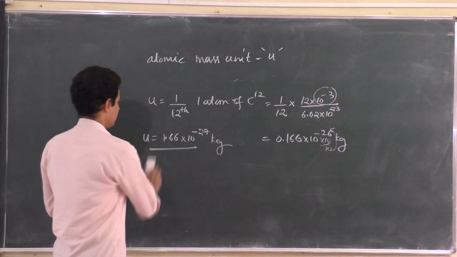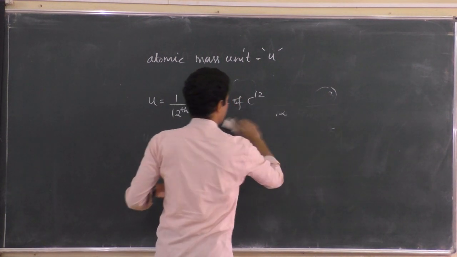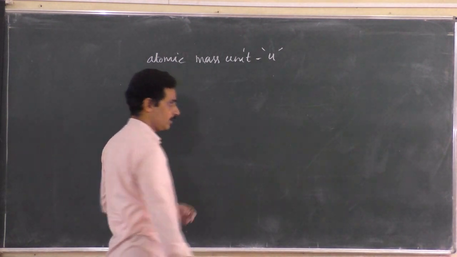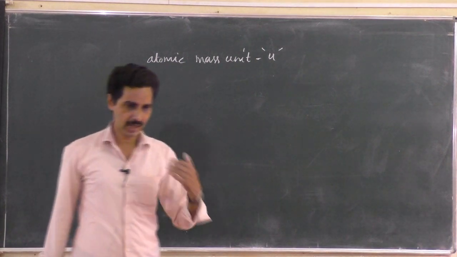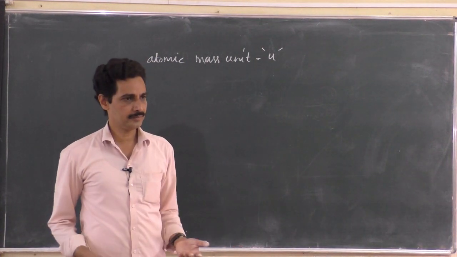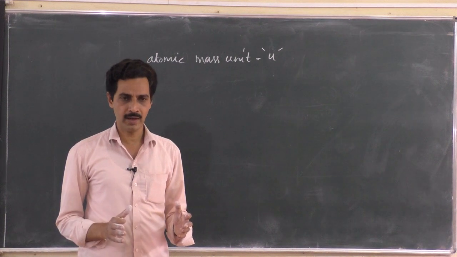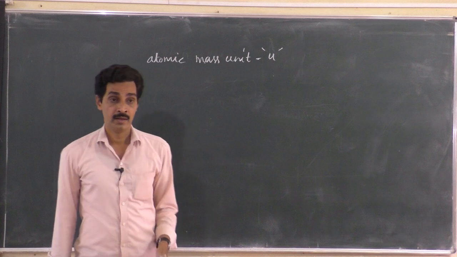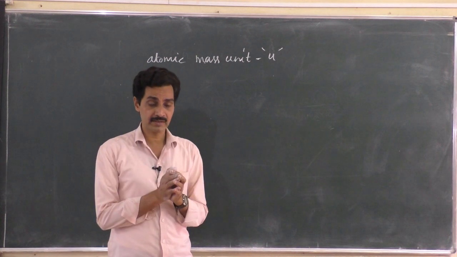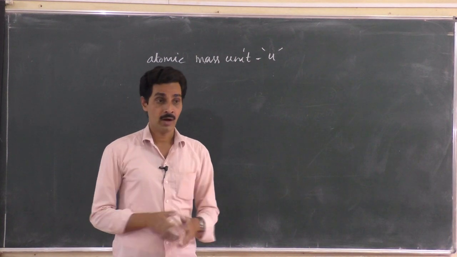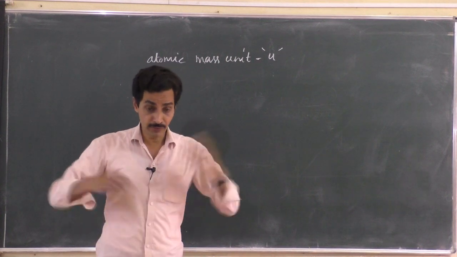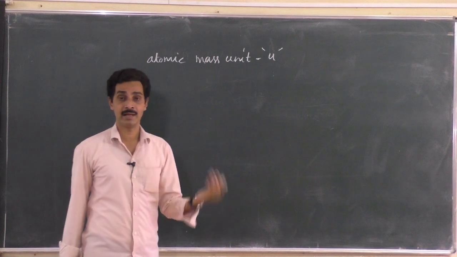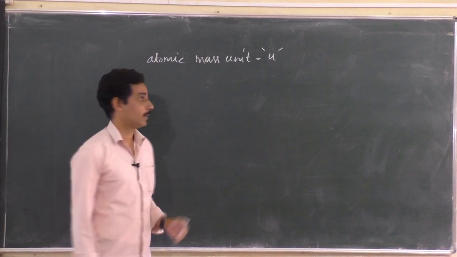Okay, now if you know this, suppose I express the mass in atomic mass unit, how do I convert it into energy? Now we will come back to binding energy. Binding energy of a nucleus is the energy required to form the nucleus, or even the energy required to break the nucleus. It is one and the same. So the energy required to form the nucleus from individual protons and neutrons, or the energy required to break a nucleus into individual protons and neutrons, both are binding energy, or it is equal to the energy equivalent of mass defect.